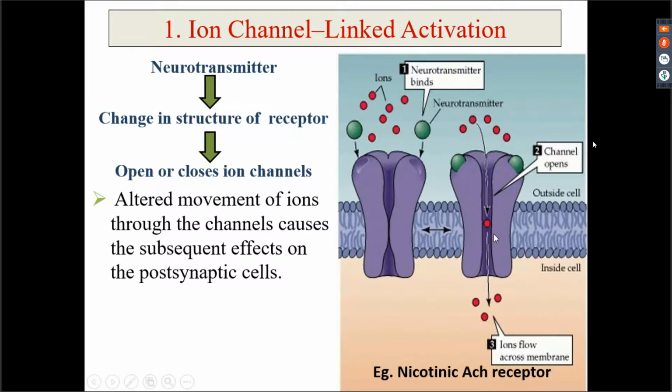Once it can cause opening, or it can cause closure of the ion channel, depending. Suppose it causes opening of an ion channel, suppose it is a sodium ion channel. So sodium ion enters, and sodium is positive. So when a positive ion enters inside, the cell is going to become positive. It is going to produce positivity within the cell. It is known as depolarization of the cell, right? An example of this is the nicotinic acetylcholine receptor, which is present at the neuromuscular junction.